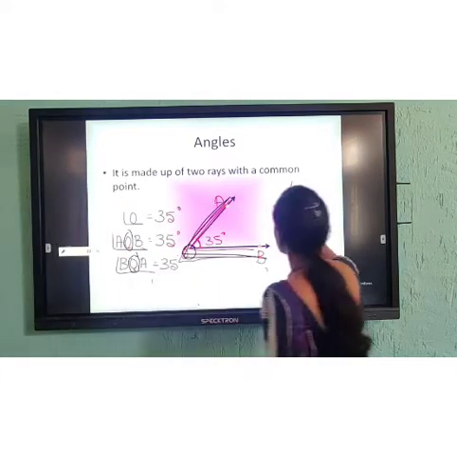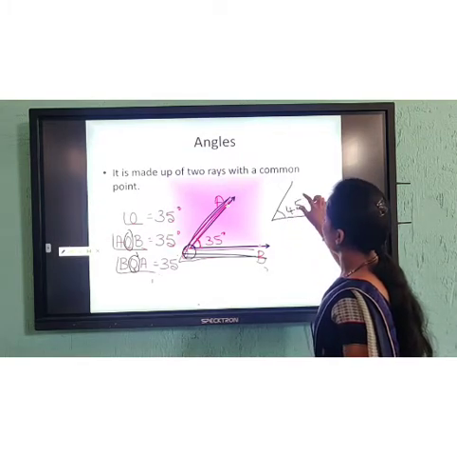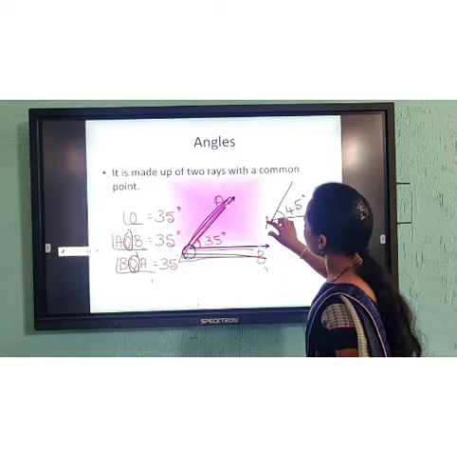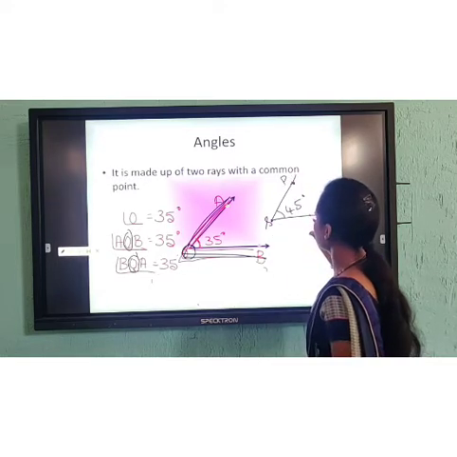I take one more example. See, this is an angle, let's say 45 degrees, and I gave this point as S, this point as P, and this point as Q.